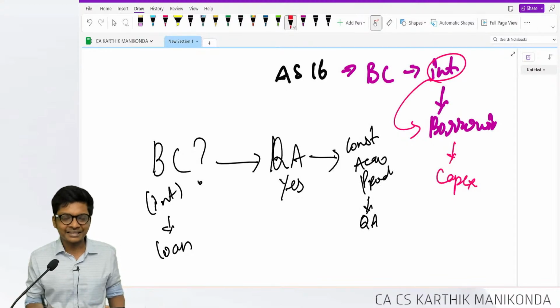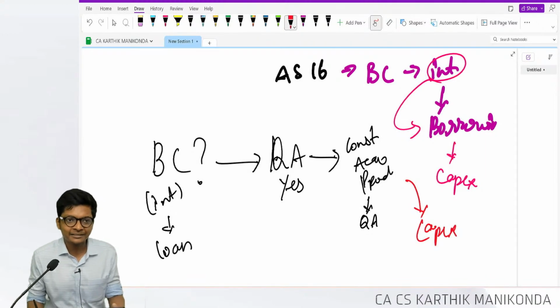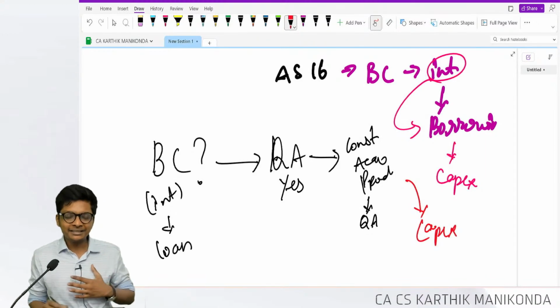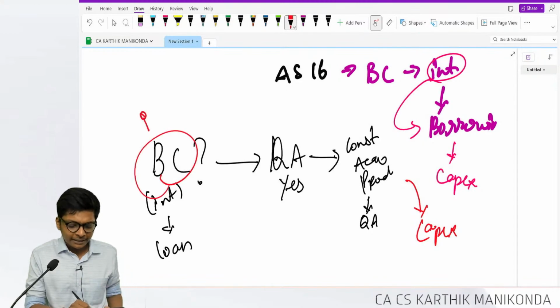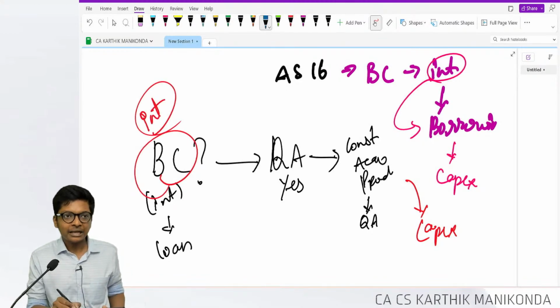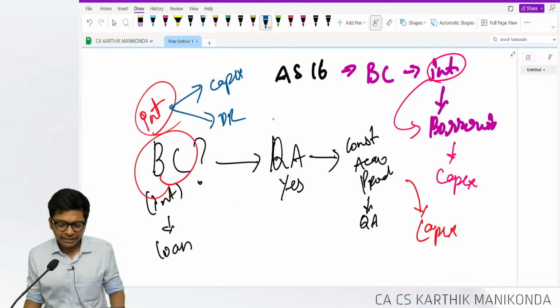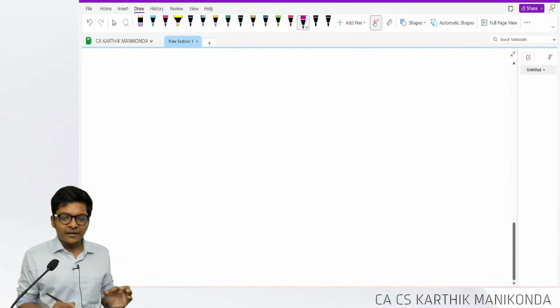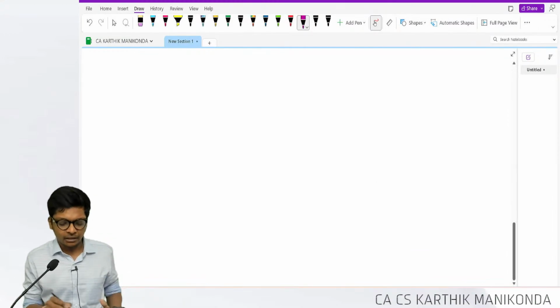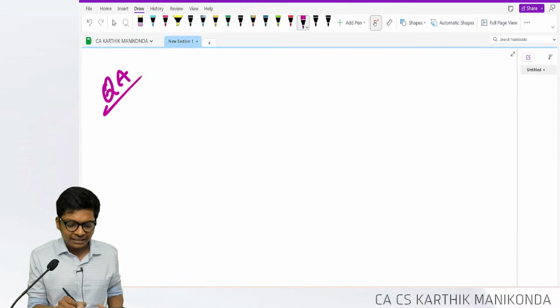If everything is yes, I will proceed and capitalize my interest. So simple, guys. This chapter is about me incurring interest, and this interest, will I capitalize or will I debit to P&L? Quickly, let me focus on one definition over here which finishes the standard called qualifying asset.